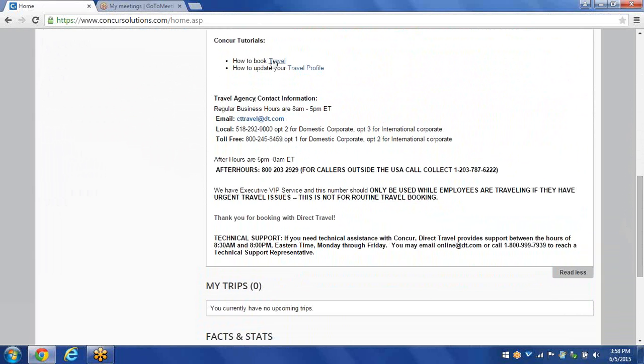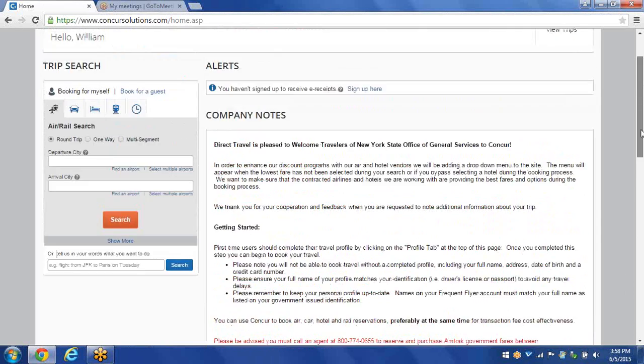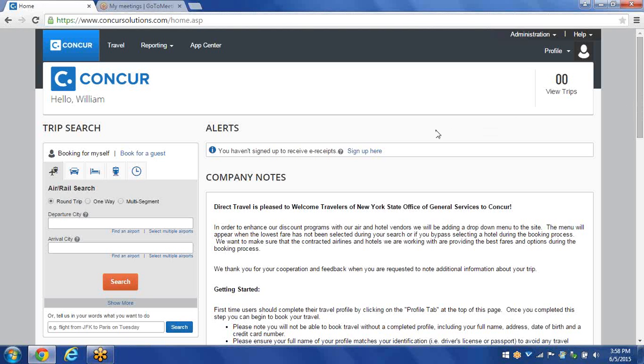Travel agency contact during normal business hours: we have a local number, a toll-free number, and an email address. Here's an after-hours number if you need to contact an agent for emergency purposes between the hours of 5 p.m. and 8 a.m. Eastern Time, along with on the weekends. And for technical support, feel free to contact us online at dt.com or call us at 1-800-999-7939.